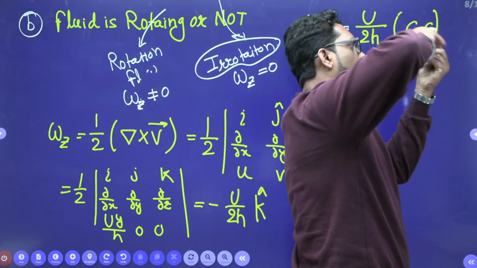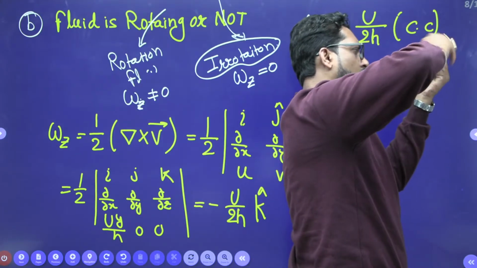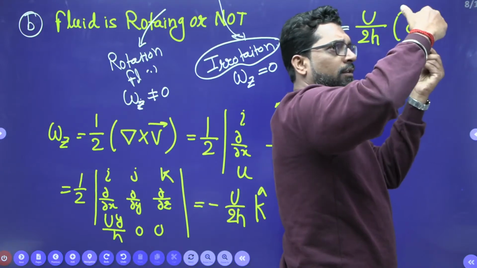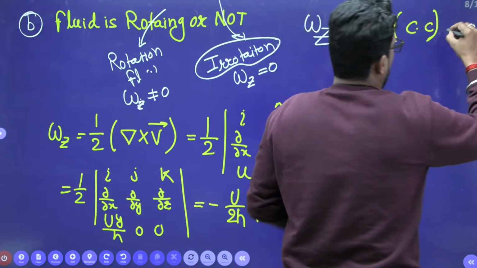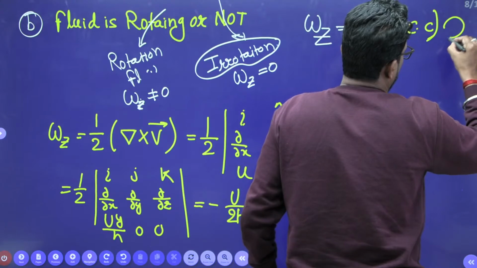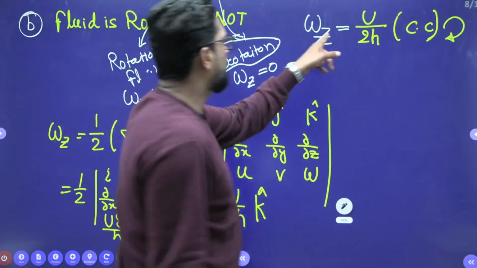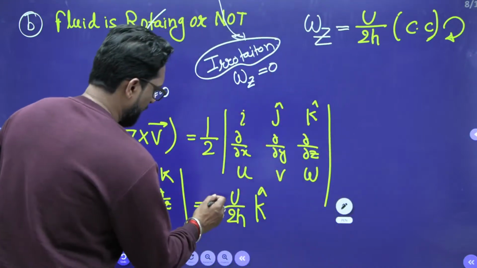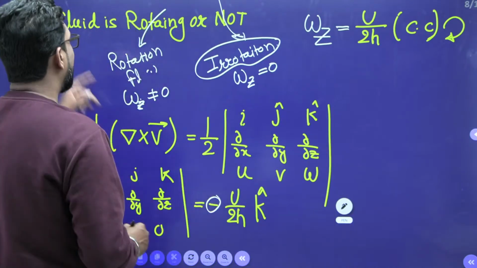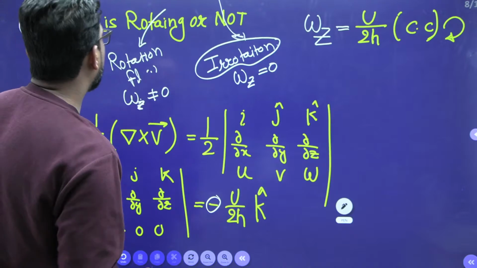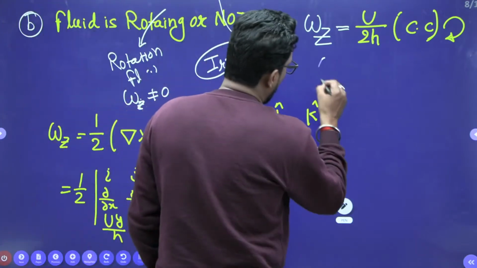That means omega z is into the board. Out of the board is anti-clockwise. This is clockwise, so it will move in this direction. Why? Because omega z is negative. That means it is rotational flow. What is that? Rotational flow.